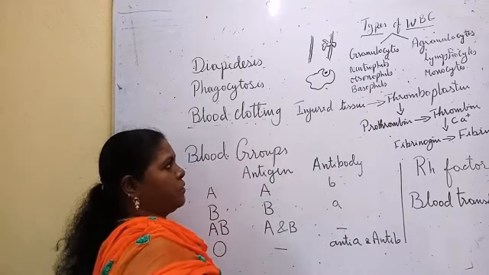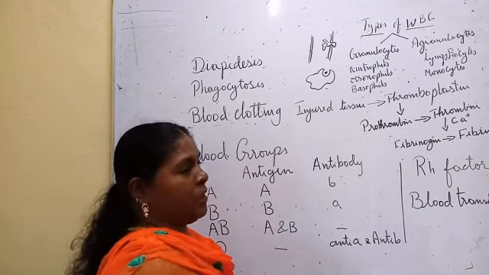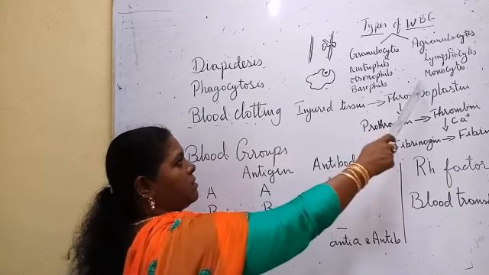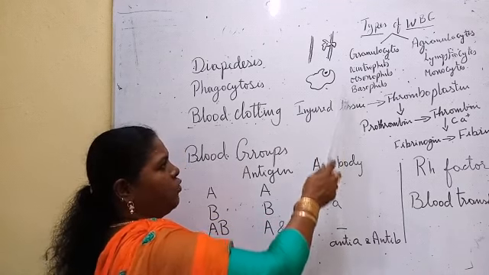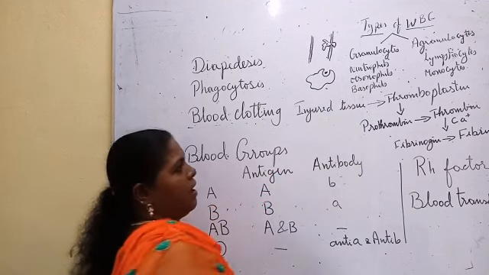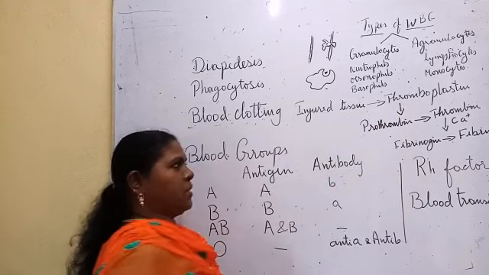WBC has different types. On the basis of the presence of granules in the cytoplasm, the WBCs are classified into two categories, granulocytes and agranulocytes. Neutrophils, eosinophils, basophils come under granulocytes. Lymphocytes and monocytes come under agranulocytes.